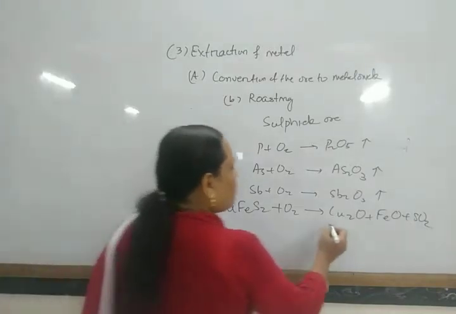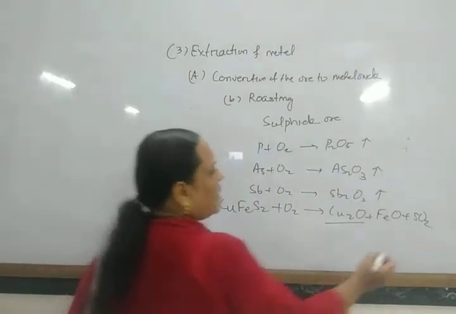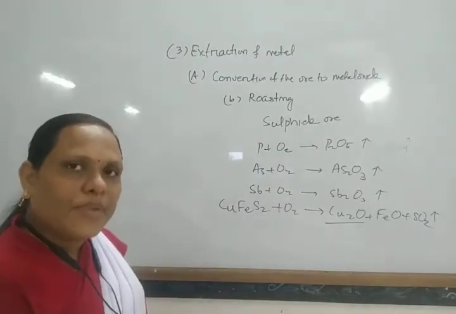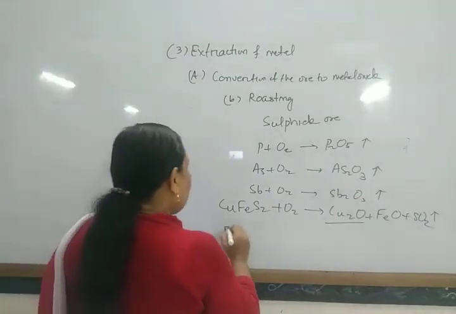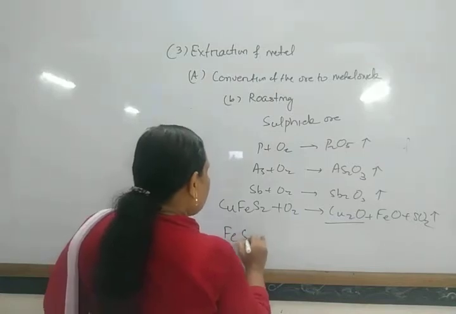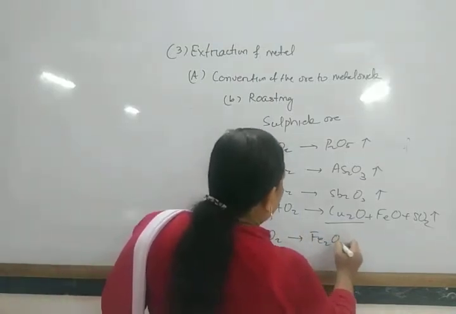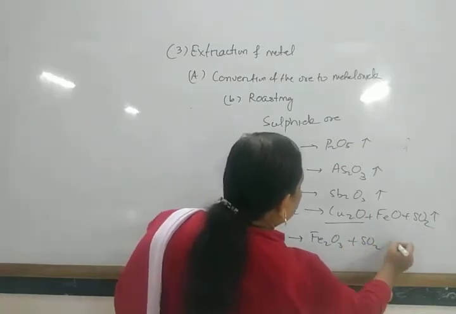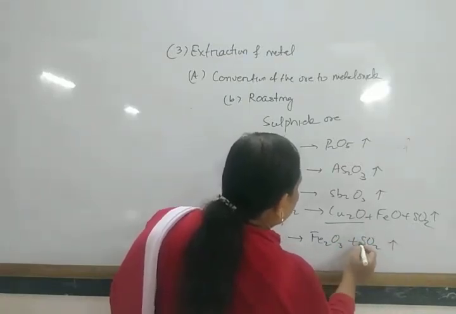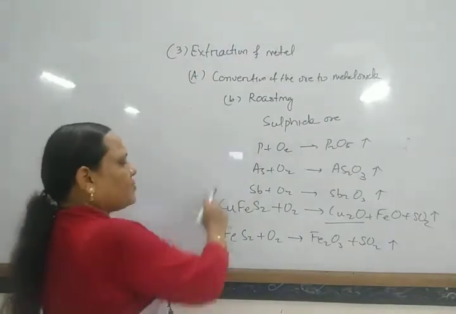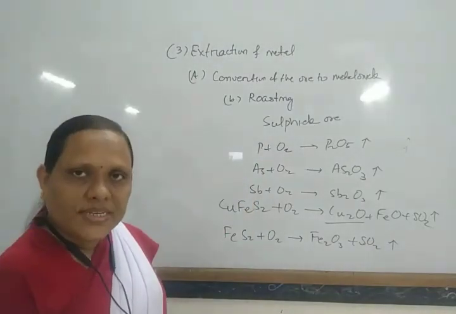Sulfur dioxide is generally a byproduct of this process. Similarly, FeS2 and O2 give Fe2O3 plus SO2. So sulfur dioxide is a byproduct in roasting processes.